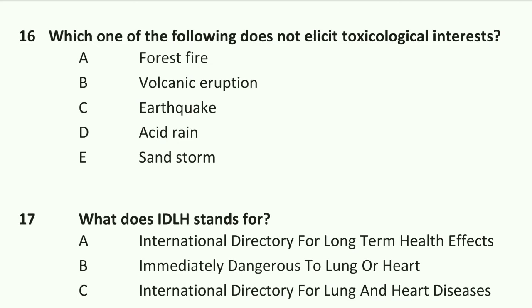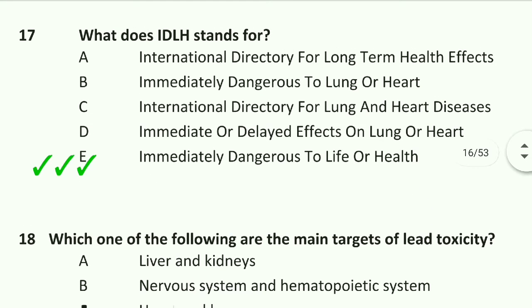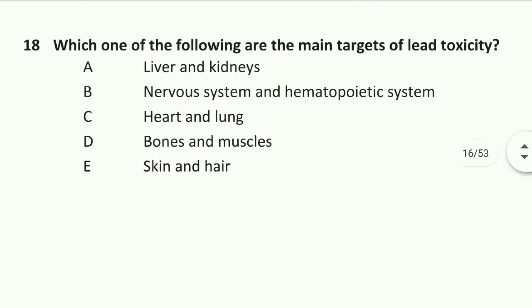Option C is right. Question number 17: what does IDLH stand for? IDLH stands for immediately dangerous to life or health. Option E is right. Next question: which one of the following is the main target of lead toxicity? The main targets of lead toxicity are the nervous system and the hematopoietic system. Option B is right.